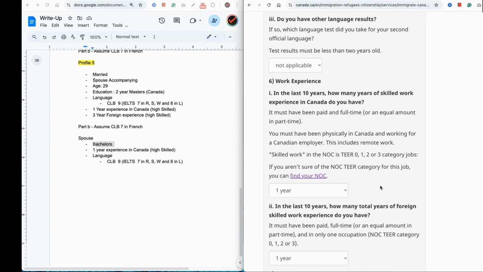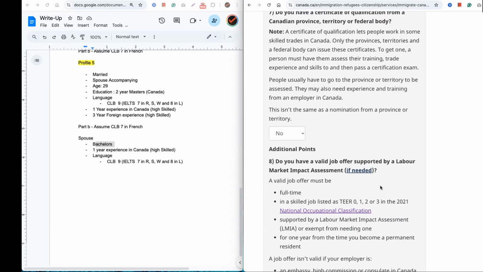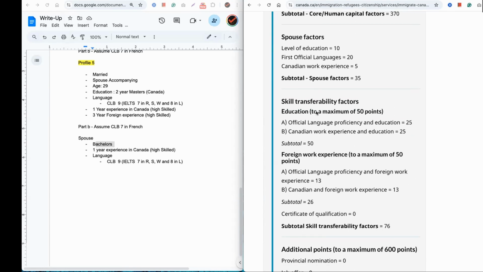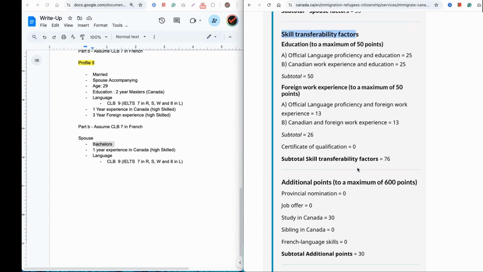The third thing we learned is that gaining 1 year experience in Canada and 2 years experience in Canada is worse than having 1 year experience in Canada and 1 year experience in, let's say, your home country, because they give you some advantage under the skill transferability factor. And another thing is that there are certain certifications, like a certificate of qualification, not easy to get, mostly for trades occupations. If somebody has a certificate of qualification, they can get up to a maximum of 50 points as well.